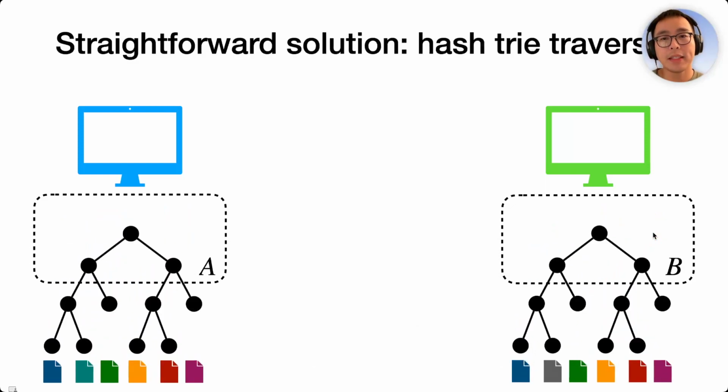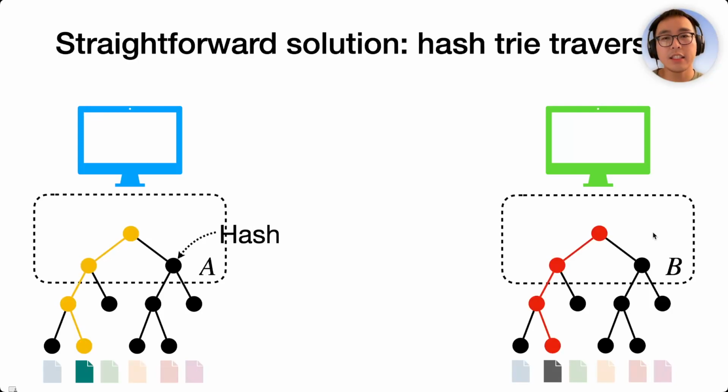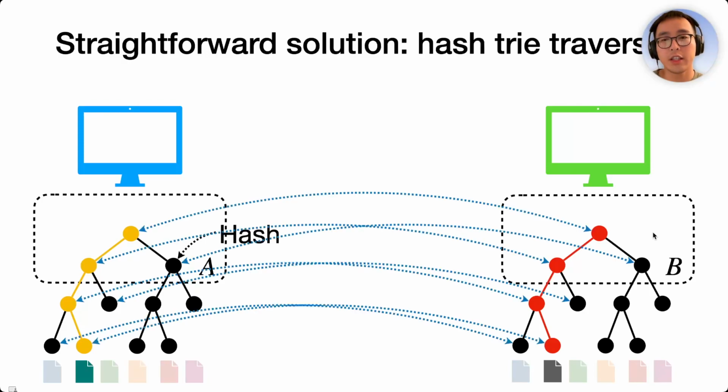A more optimized solution is to build a tree for the items. Each internal node is the hash of its children, so we can compare two subtrees by just comparing their roots. Alice and Bob can compare the trees from the root level by level to find all the different nodes. However, this involves many rounds of interaction, and you have to transmit the internal nodes, which is a logarithmic factor.